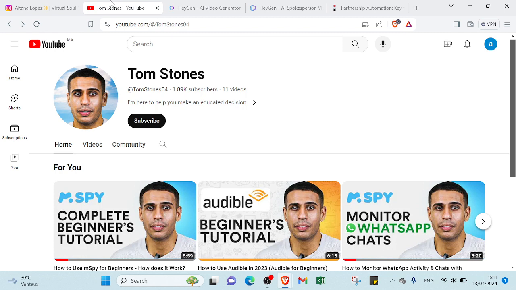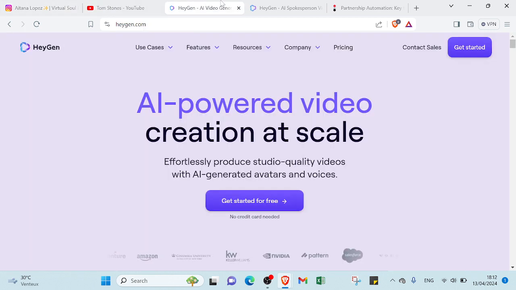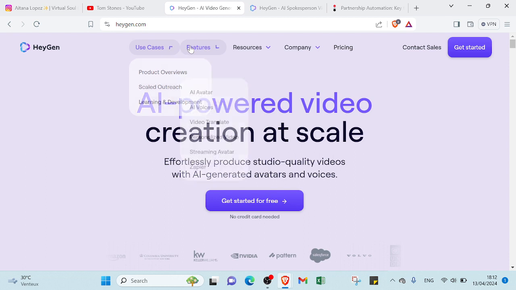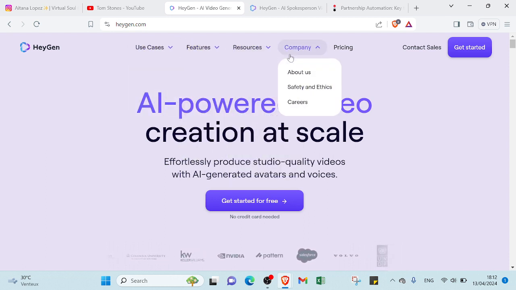So the first step to start your video on YouTube using AI influencers is creating your AI character. But don't worry, you actually don't have to create one, because we have hygiene.com. It's an AI-based tool that can be used to generate AI characters. All you have to do is open your web browser and type hygiene.com, and as you can see here, we have the option to get started, so you can choose which one you want and then start. And also here we have a lot of options. We have use cases, features, resources, company, pricing.